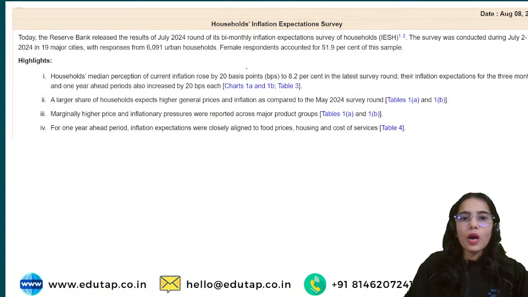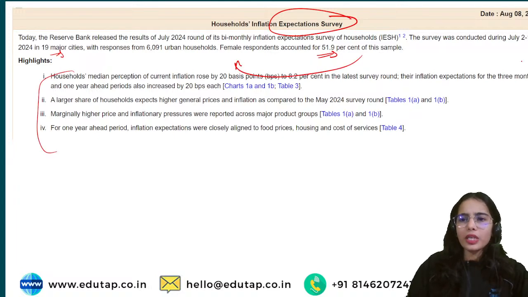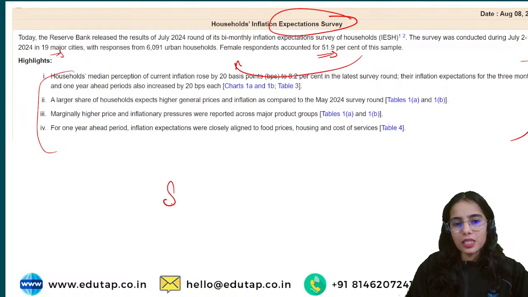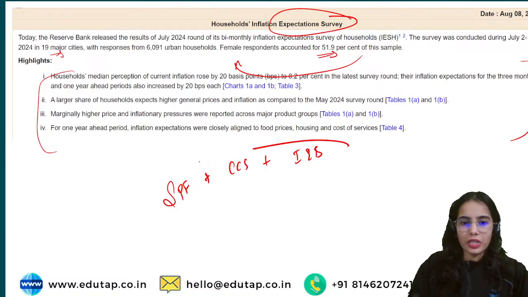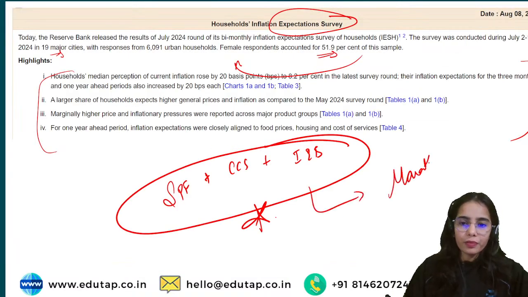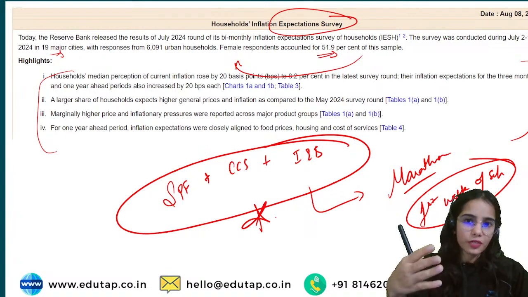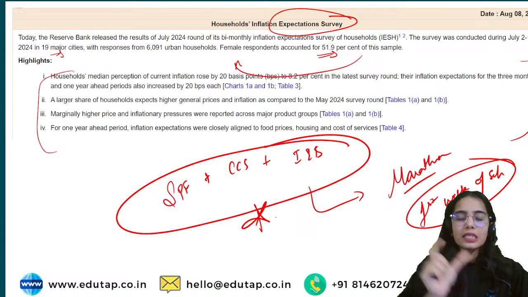Now the households inflation expectation survey was also conducted in July, in 19 major cities, and 51.9% were female respondents. You can read the data points. The most important surveys are the survey of professional forecasters, the consumer confidence survey, and the inflation expectation survey. These three are the most important ones. If required, I will take a marathon session in the first week of September. Till then I will see if other surveys are also important and bring them into the marathon session, but for now you must do these three surveys.